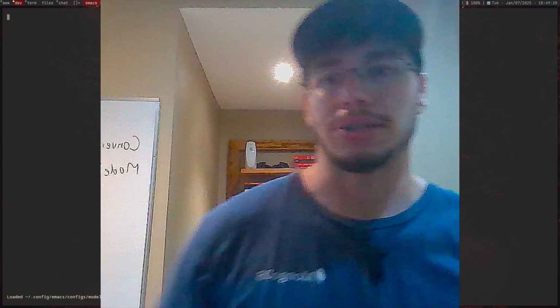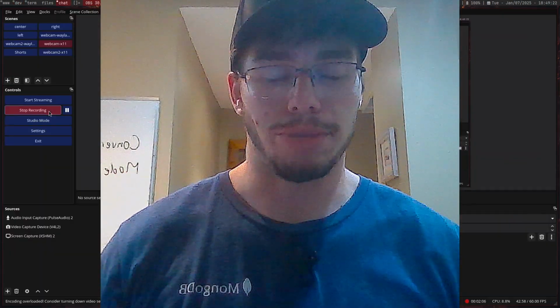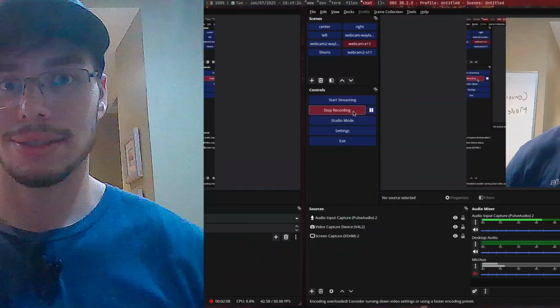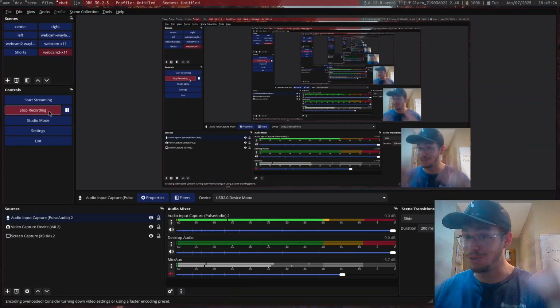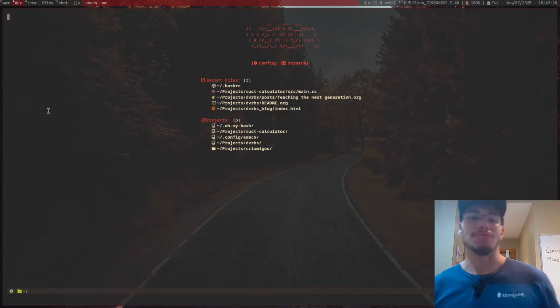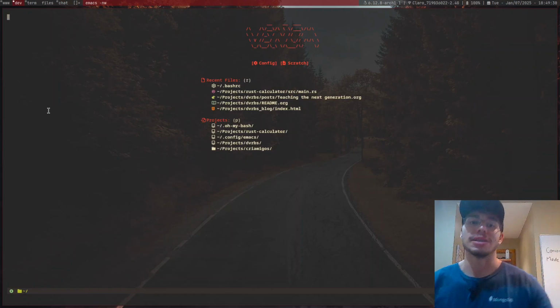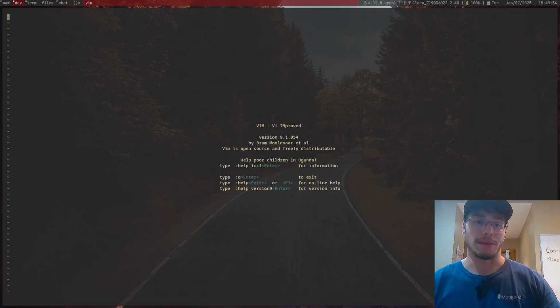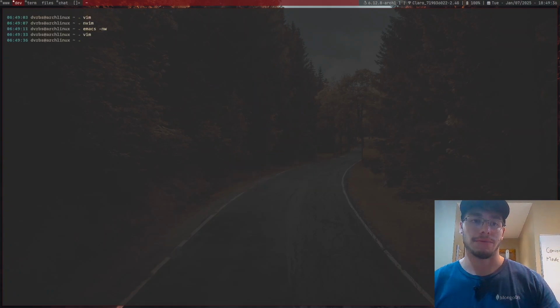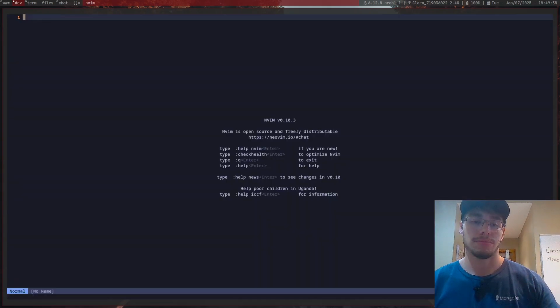As you can probably see, I'm in front of you people. Whoops. There we go. New transitions. Anyway, let's go back to this. As you can probably see, this is my current Emacs configuration. I also have Vim, and I also have NeoVim, right?